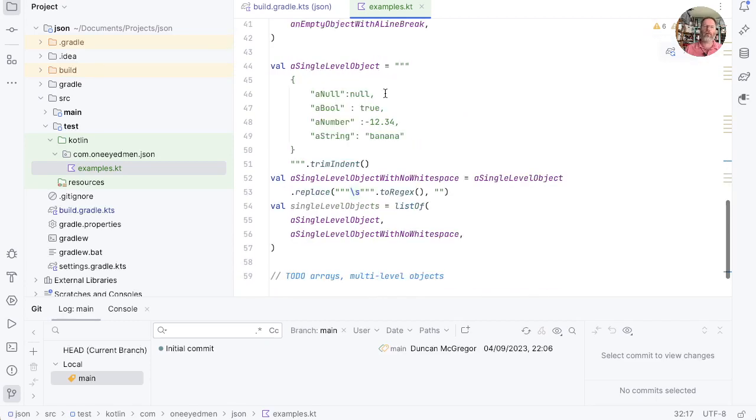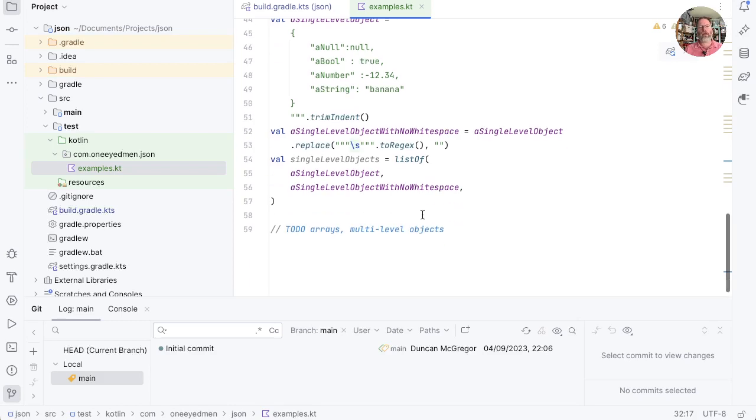And I've added a single level object with examples of the primitives, with different amounts of white space around things, and then a version of that taking out all the white space. And to be honest with you, I got bored, and so I haven't finished arrays and multi-level objects.